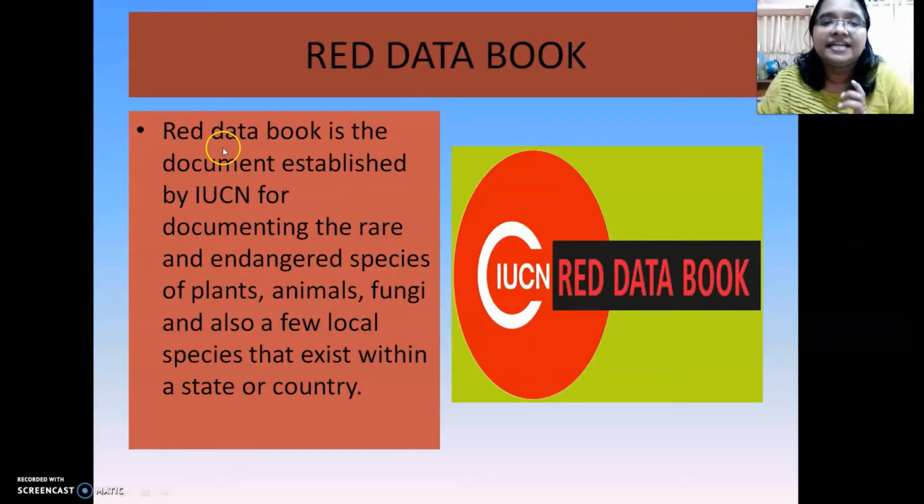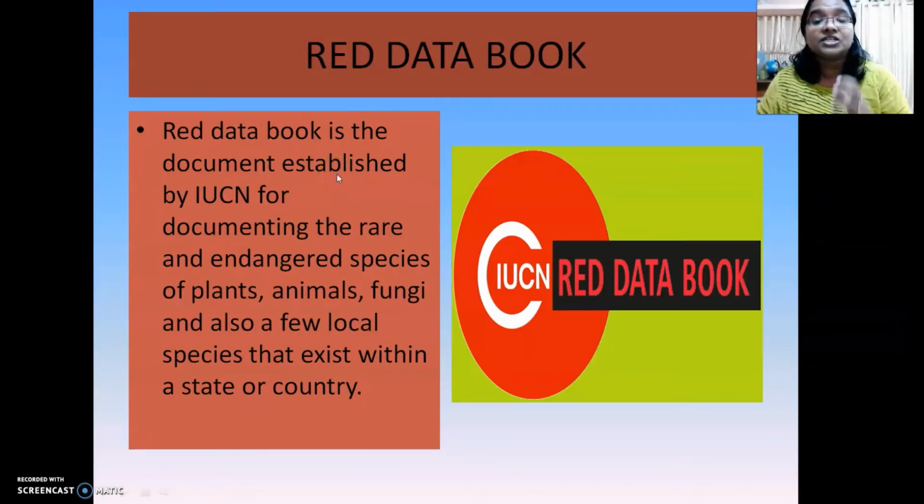So, Red Data Book is a document which is established by IUCN for documenting all rare and endangered species of plants and animals, including local varieties, which exist in a state or a country. So don't forget, Red Data Book is a document which is maintained by IUCN.